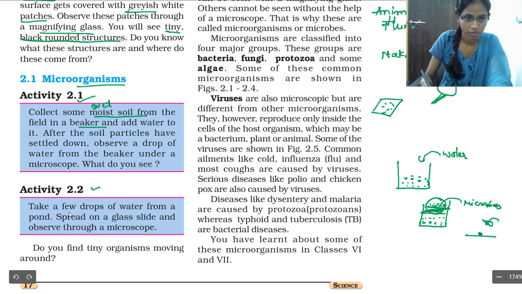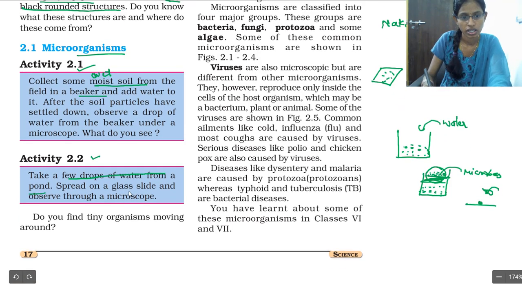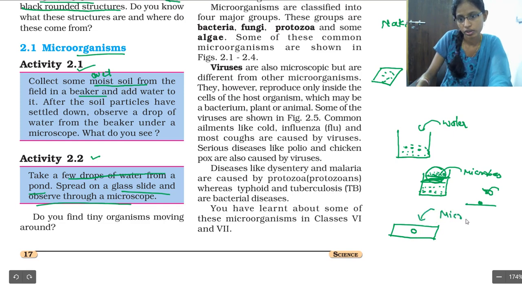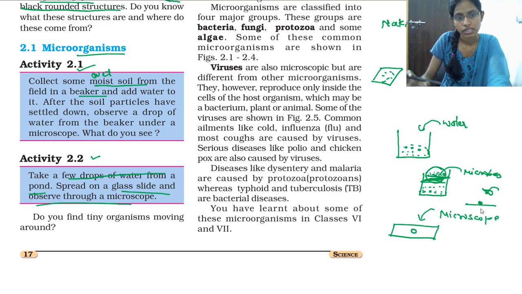Next we are having one more activity. What you have to do? You have to take a few drops of water from the pond, spread on a glass slide and observe through the microscope. Glass slide is nothing but a glass-like thing. Here you have to put that water, and you are going to observe under the microscope. Microscope is nothing but a device which is used to observe the things which we cannot see through our normal eyes.